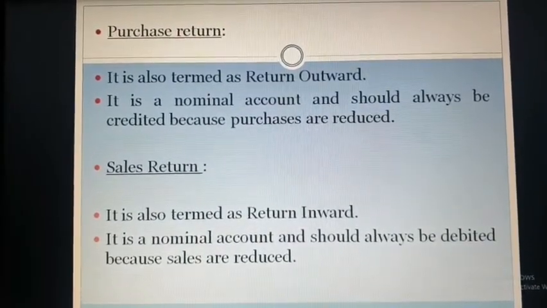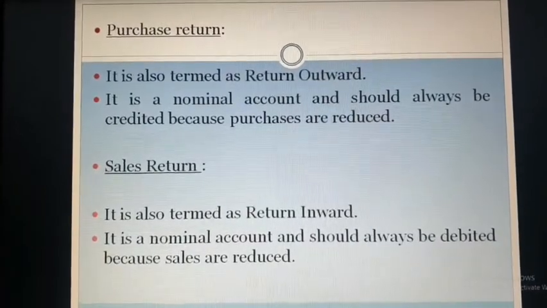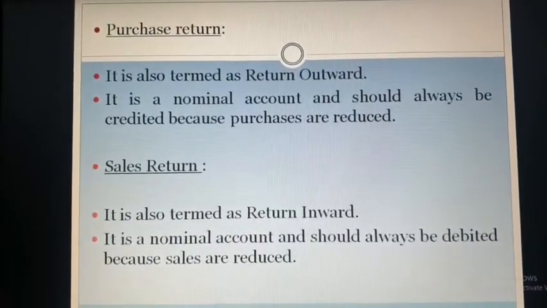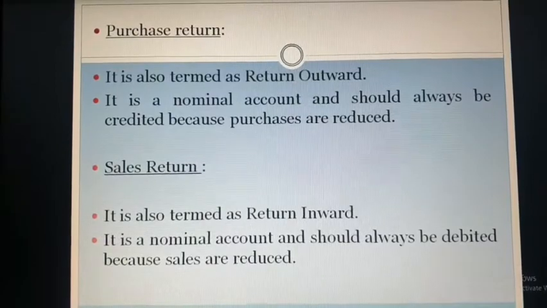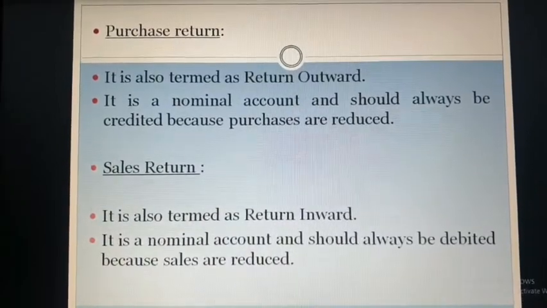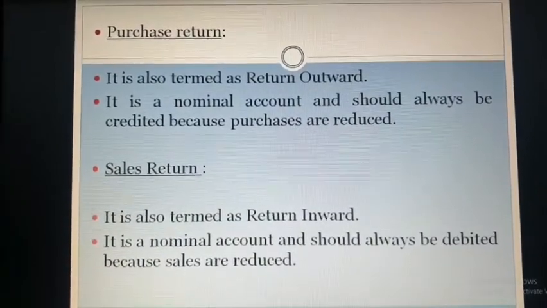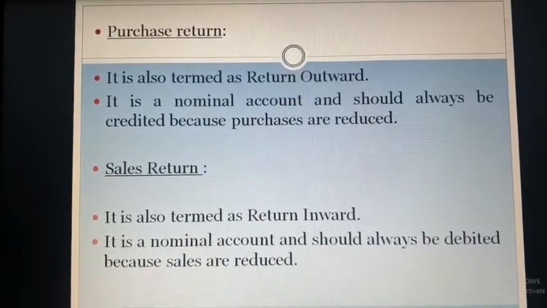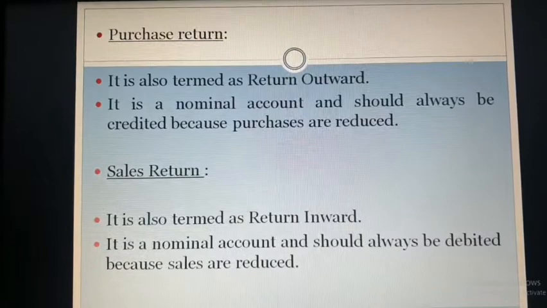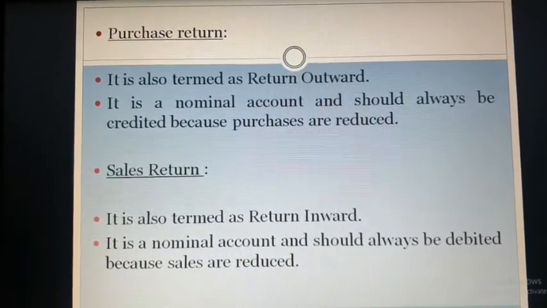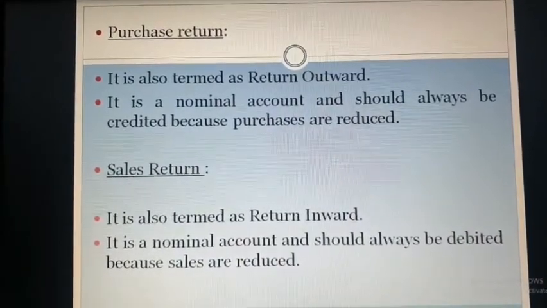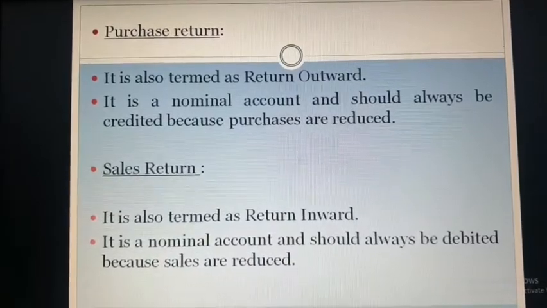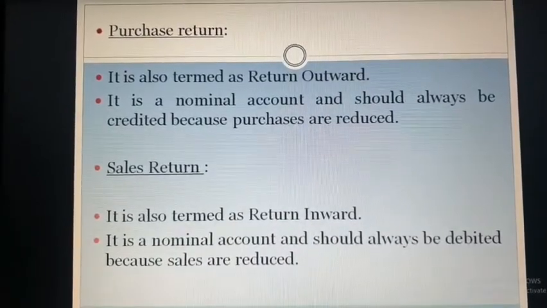So when purchased goods are returned back to the supplier, that is the seller, it is considered as a purchase return or return outward. Again, the rule of nominal account is applicable in case of purchase return, and it is always credited because purchases are reduced. So purchase return is always credited in the journal entry.